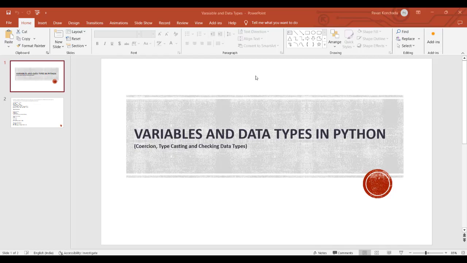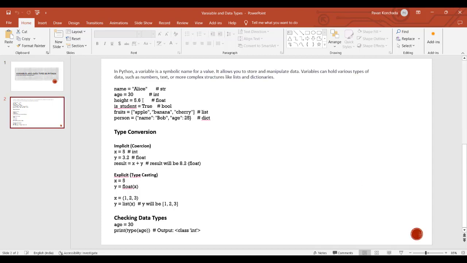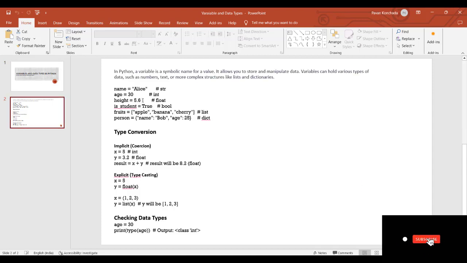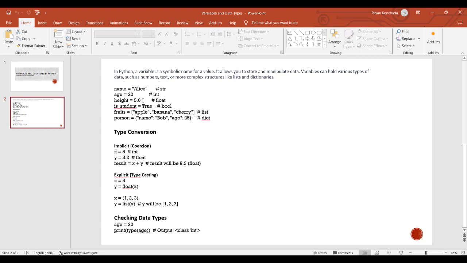So in this part of the video, we'll discuss variables and data types in Python. A variable is a symbolic name for a value, so it allows you to store and manipulate data. Variables can hold various types of data such as numbers, text or strings, or much more complex structures like lists and dictionaries also.